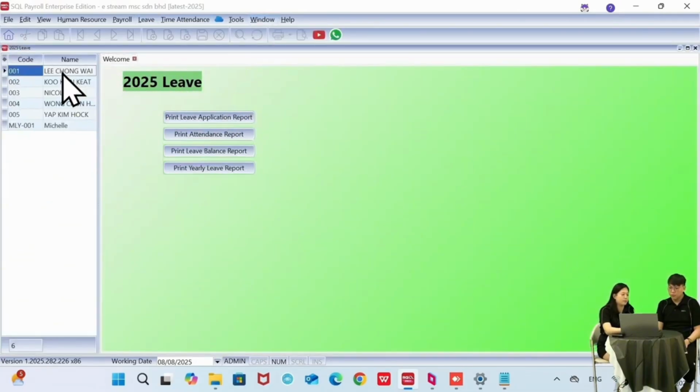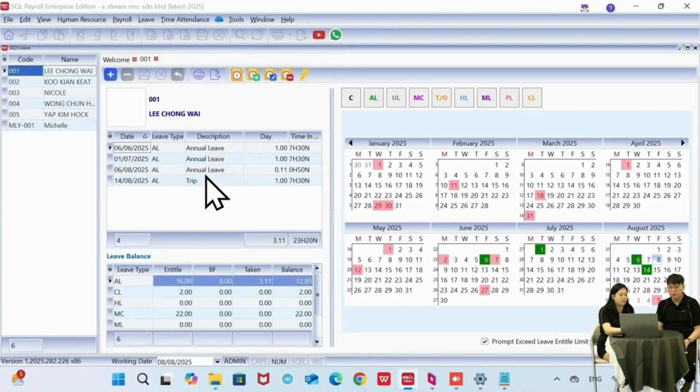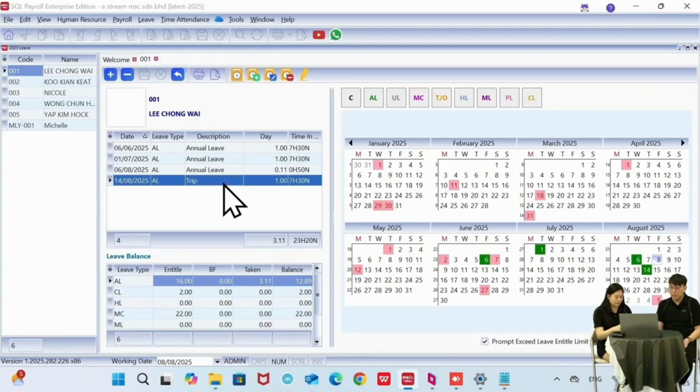Okay, so just now this Lee Chong Wai applied for leave with the description trip. So we can see the application from the HRMS app is synced inside our payroll. Okay, so that's it for our training for today. The last part is we will go over the Q&A, or any questions that you have asked in our chat box. Then we will answer your questions.